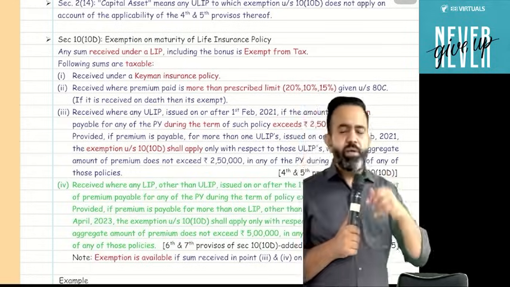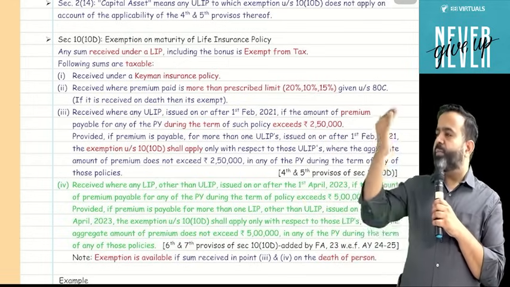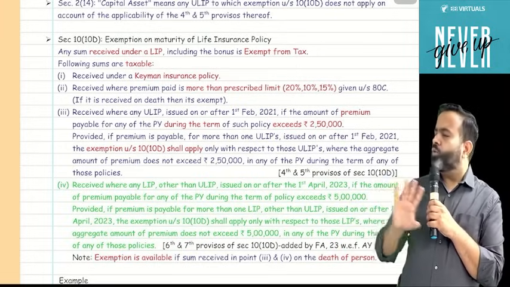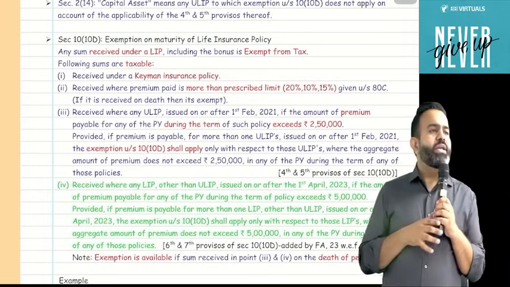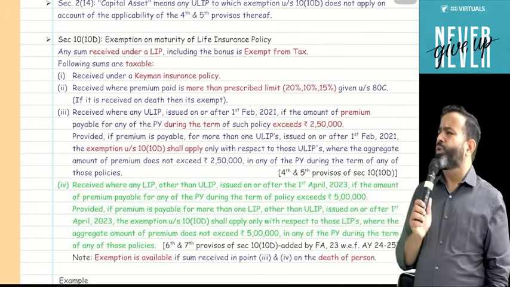Whatever premium was paid in those years will be reduced. That will be treated as the cost of acquisition. There is no benefit of indexation. The remaining will be treated as long-term capital gain under section 112A. You understood my point or not?